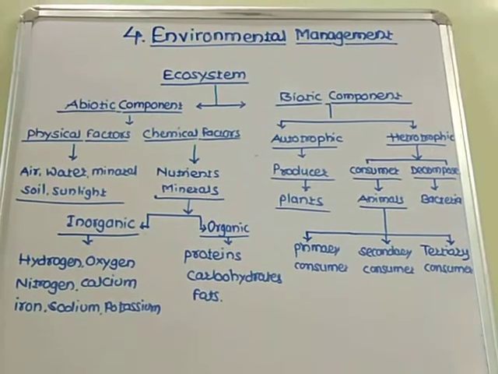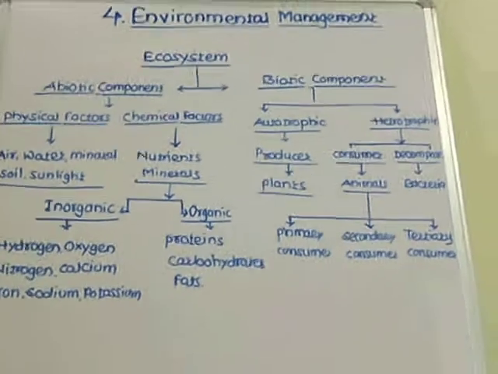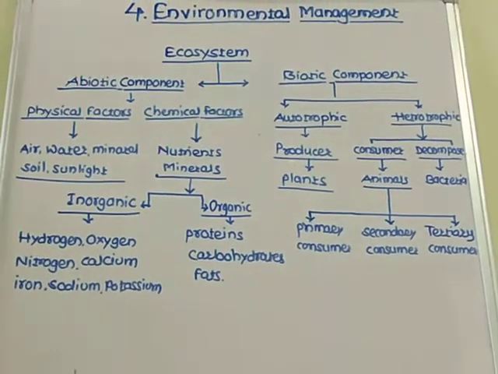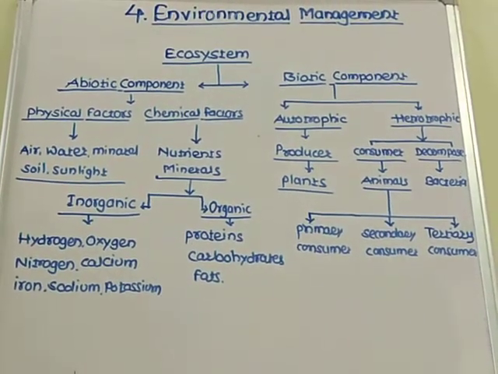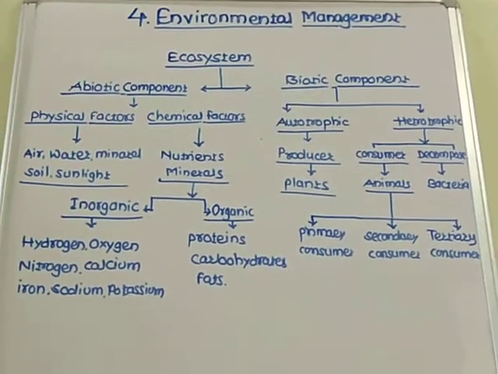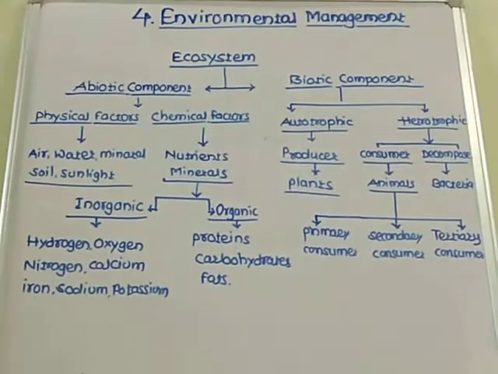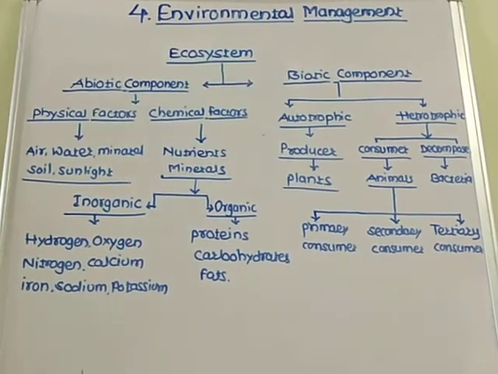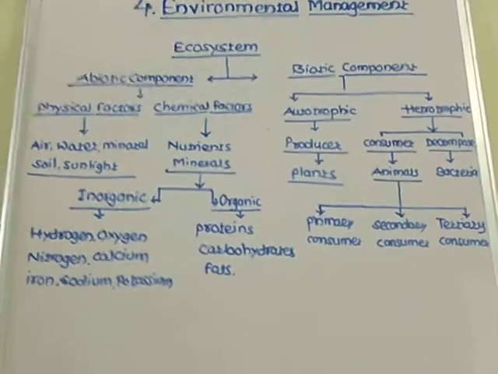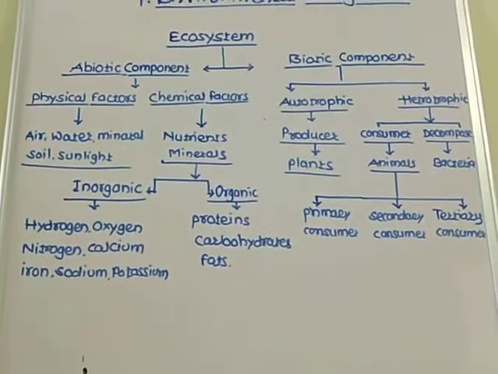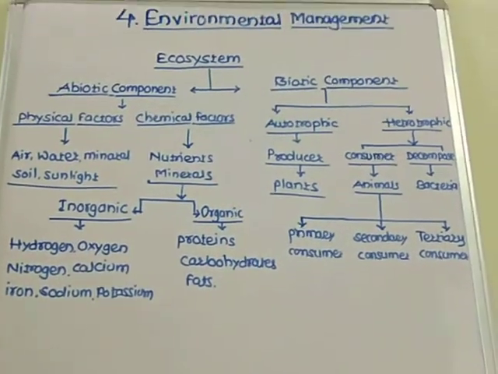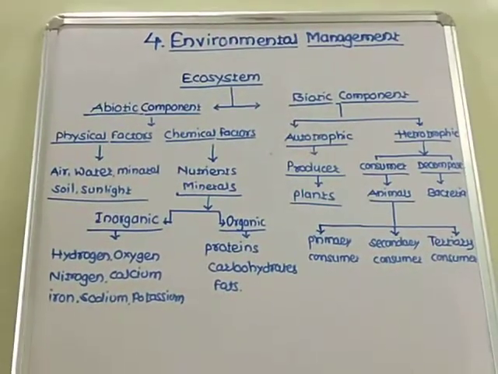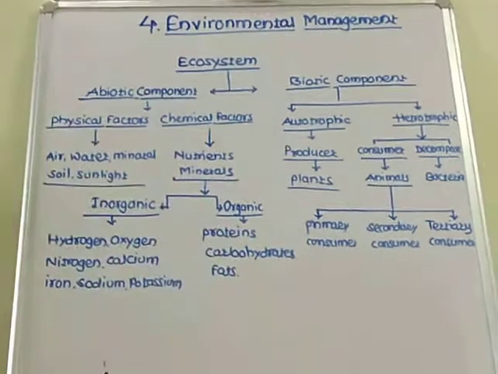Nutrients and minerals, which are chemical factors, are of two types: inorganic and organic. Which are inorganic? Hydrogen, oxygen, nitrogen, calcium, iron, sodium, potassium. These are inorganic chemical factors. Which are organic chemical factors? Proteins, carbohydrates, fats. These are organic chemical factors in the ecosystem. This is one part, the abiotic components.